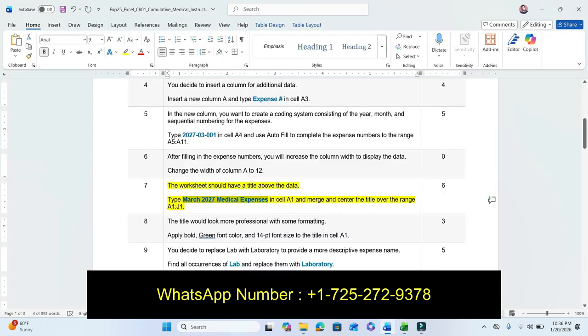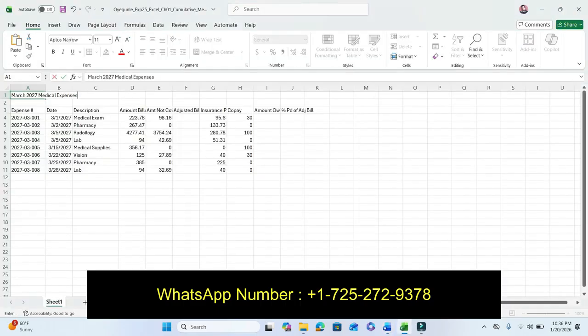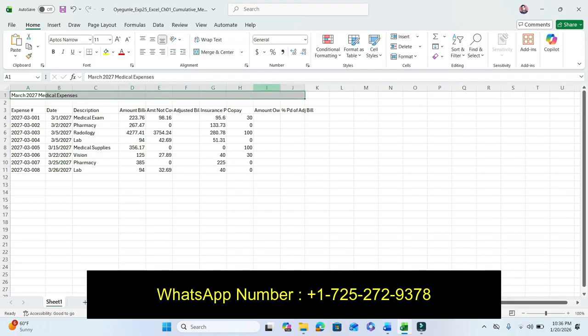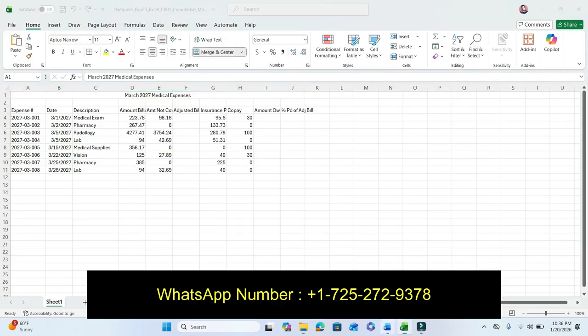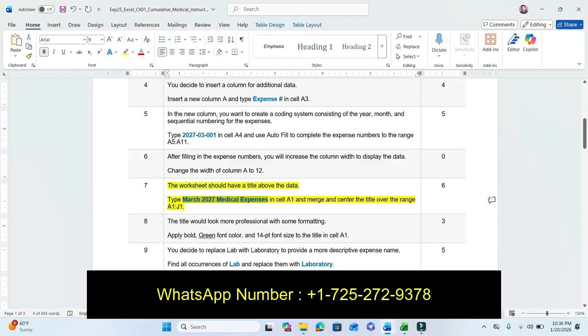Now merge and center the title A1 through J1. So our step number 7 is completed.